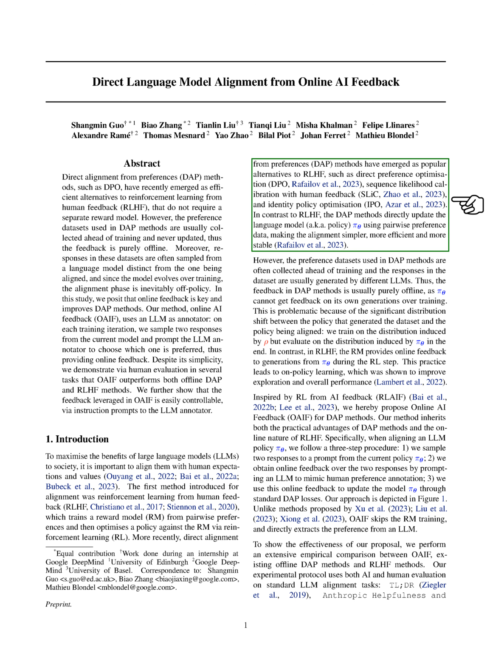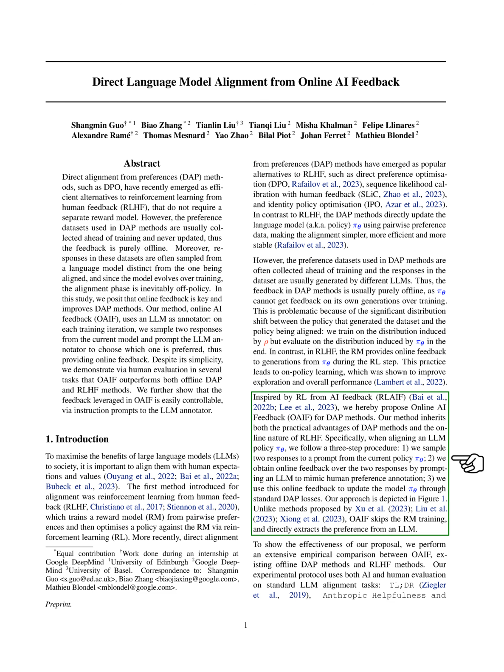However, a big challenge with DAP methods is that they rely on feedback collected in advance, and the feedback is often based on responses generated by different LLMs. This means the model doesn't get to learn from its own mistakes during training, which can lead to problems because there's a mismatch between the data it was trained on and what it's actually doing.